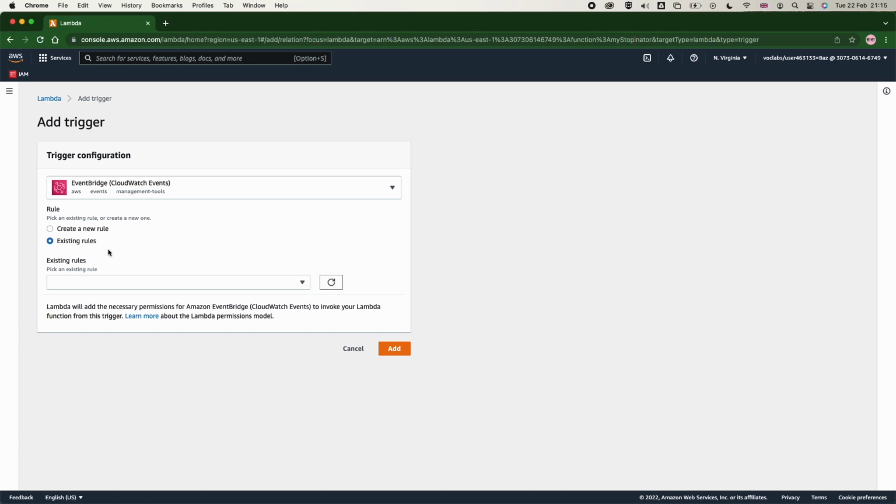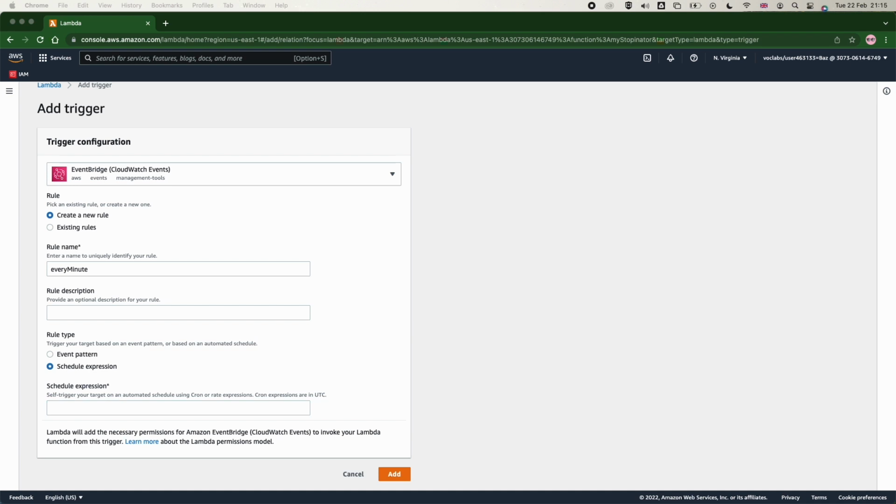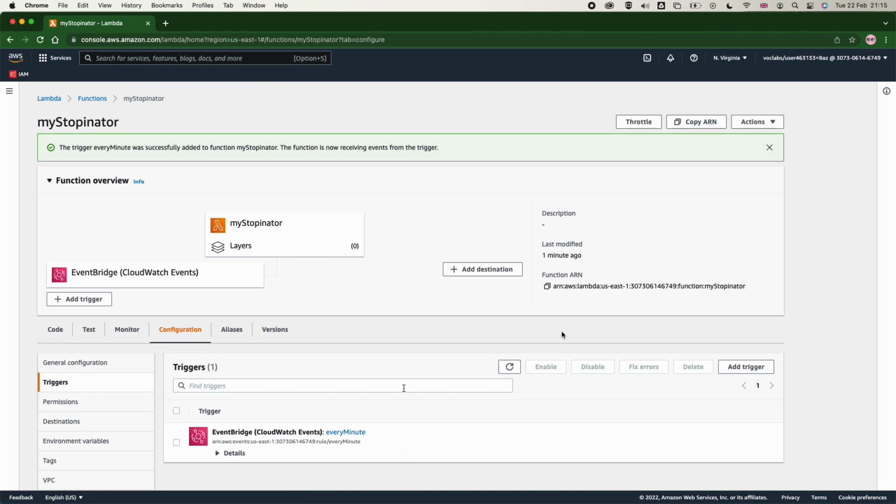And now we want to make sure that we select to create a new role because we don't have any role predefined. The next thing is we are going to create a new rule, and that rule will run every minute, where we will schedule the expression, and the rate expression will be 1 minute.